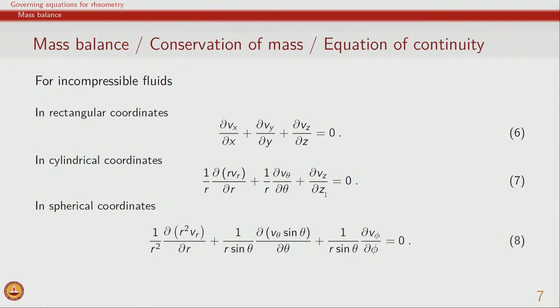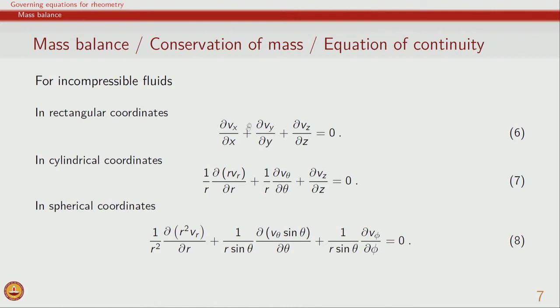And if we have incompressible fluid, then the terms involving derivatives of density, either the time derivative or the gradient of density, go to 0, and therefore, we have divergence of velocity 0, which again is simple in case of rectangular coordinates, and has a few additional terms because of the curvilinear coordinate system, both in case of cylindrical as well as spherical.